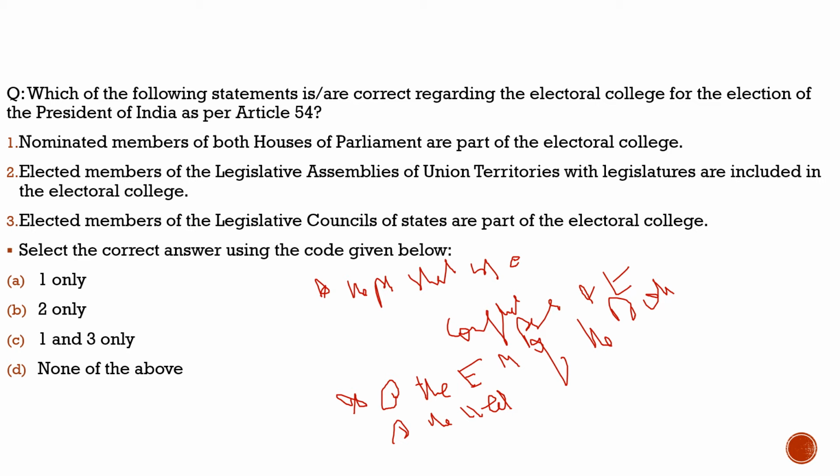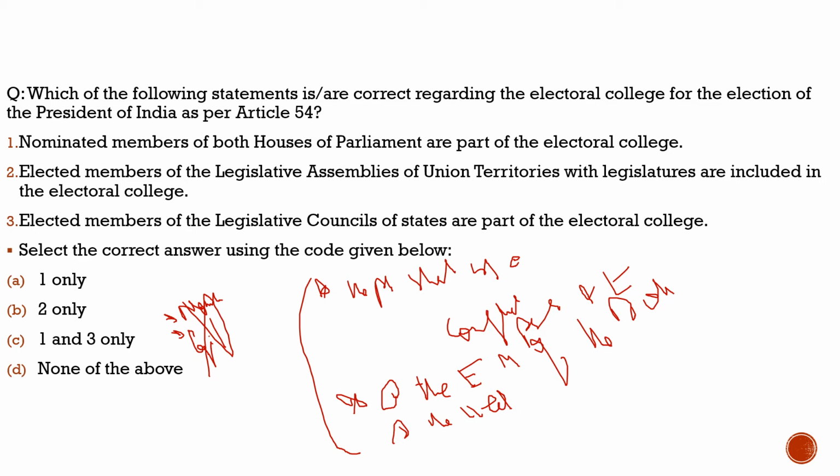Now here we are left with a few things: the nominated members, and the elected members of the legislative council. What is a legislative council? Some states have two houses, a legislative assembly and a legislative council. So we are left with the nominated members of both houses of the Parliament, the nominated members of the legislative assemblies, and the elected members of the legislative council. These do not belong to the electoral college. I hope you are very clear about who belongs to the electoral college of the president.